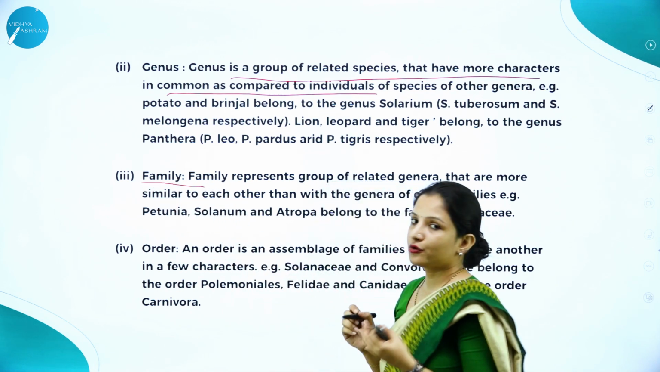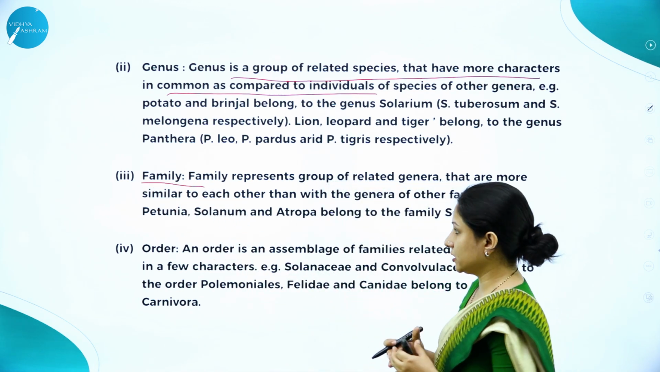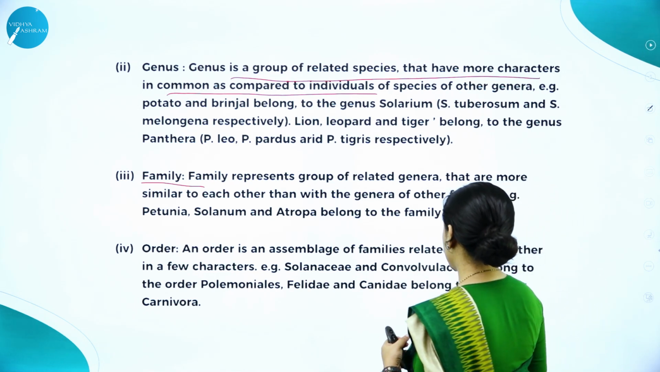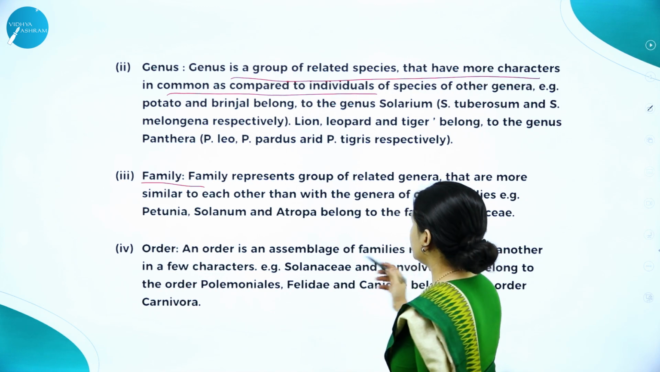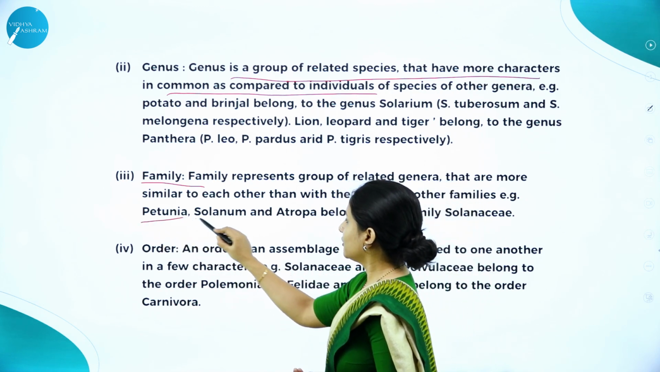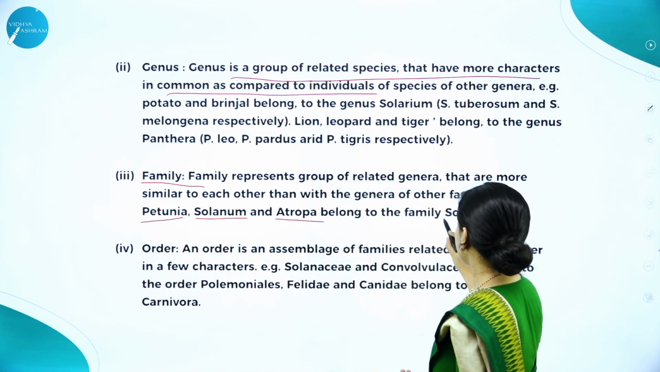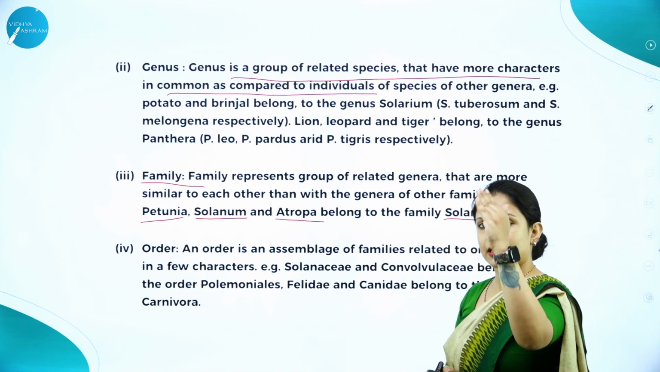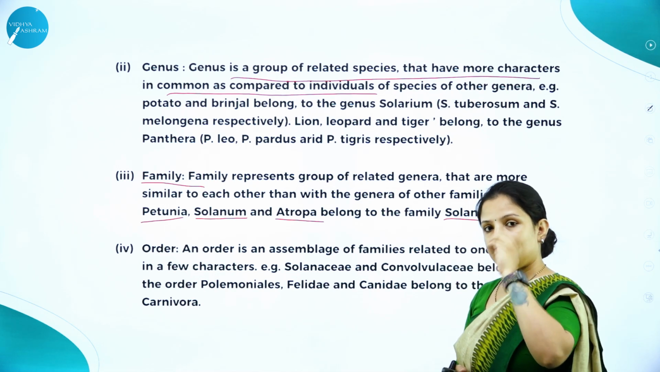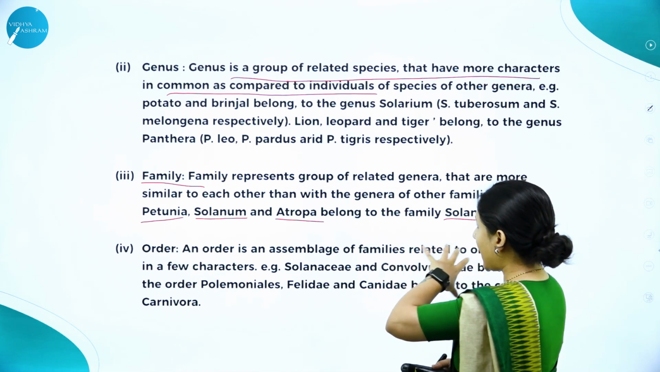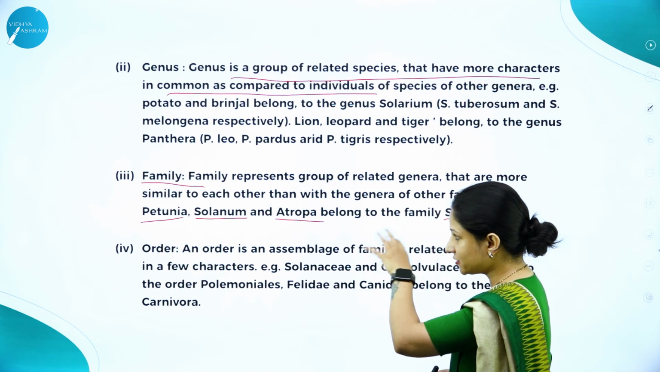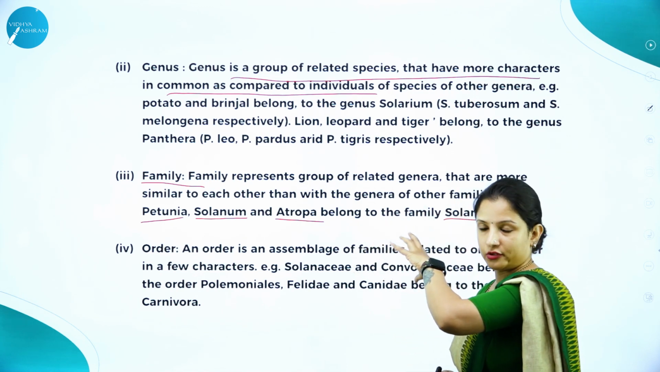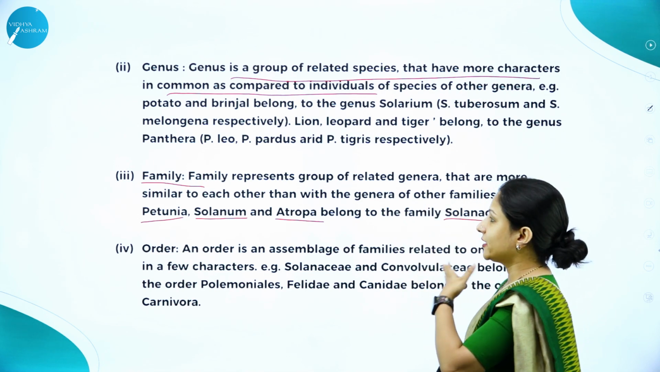Next, moving on to family. Family represents a group of all the related genera that are more similar to each other when compared to that of the genera. So, say for example, Petunia, Solanum, Atropa, they all come under the family Solanaceae. In Solanaceae, we have the genus Solanum, with Solanum nigrum and Solanum melongena, and Petunia is also included, and Atropa belladonna is also included here. So that is about family.